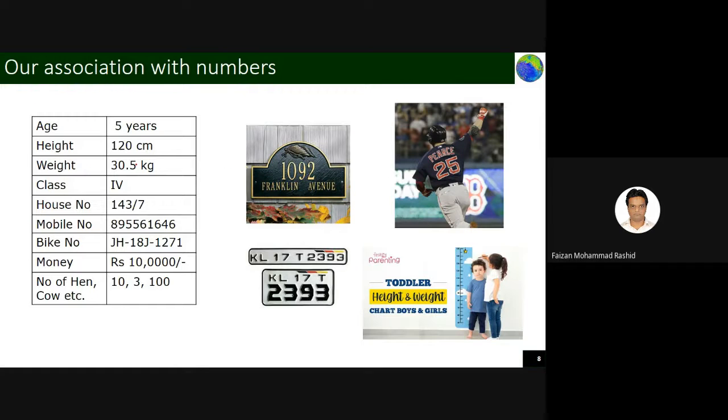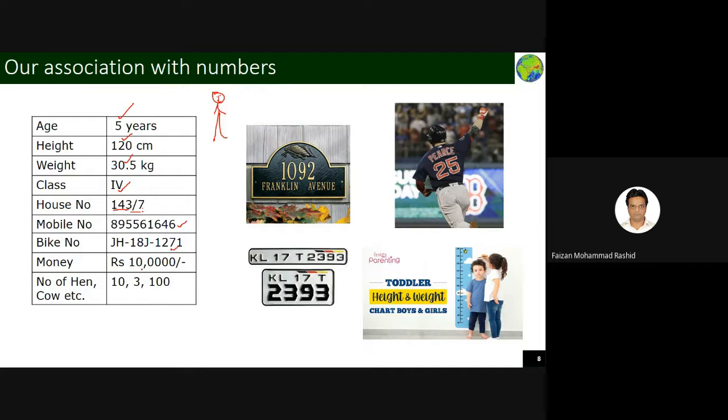Now our association with numbers, how we are connected with numbers, we all are connected with some number. I can tell you there are many numbers which are associated with you. What is your age? That is also a number. What is your height? That is also a number. Your weight? Number. The class in which you are studying is a number. Address, like 143 by 7 means the quarter number is 143 and the flat number is 7. This is your address. Mobile number. This is also a number. Your bike has a number.